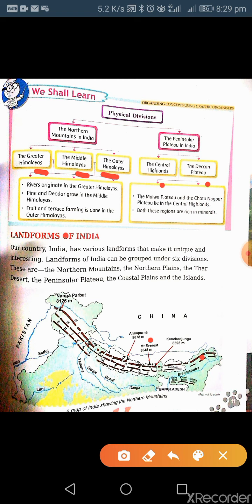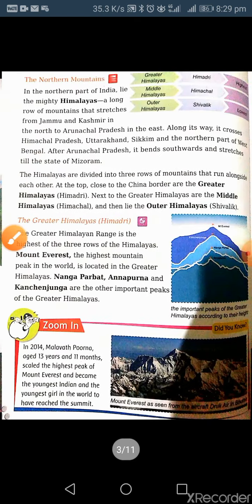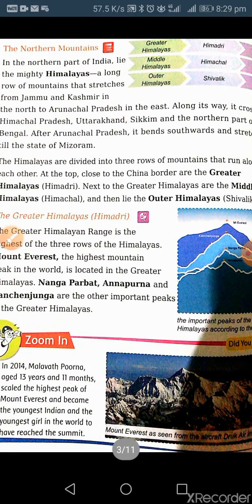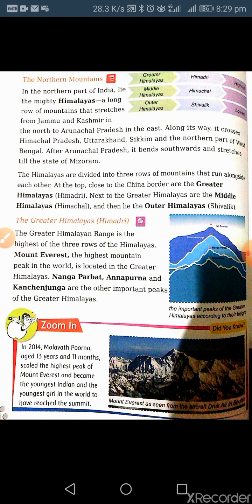Now come to the next page. I will tell you more. So now I have told you about the northern mountains: the Greater Himalayas, Himadri; the Middle Himalayas, Himachal; and the Outer Himalayas, the Shivalik range. Now something about these three ranges.